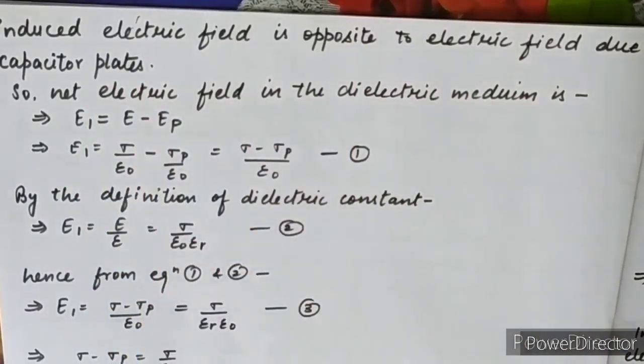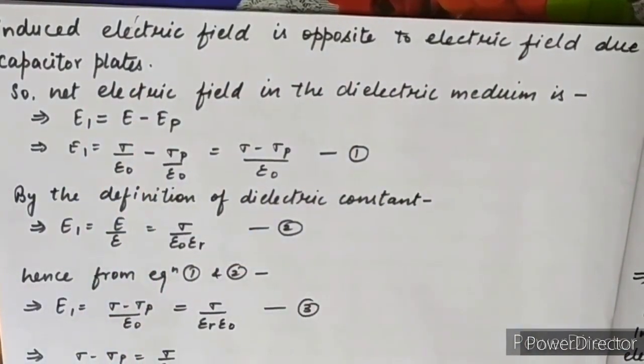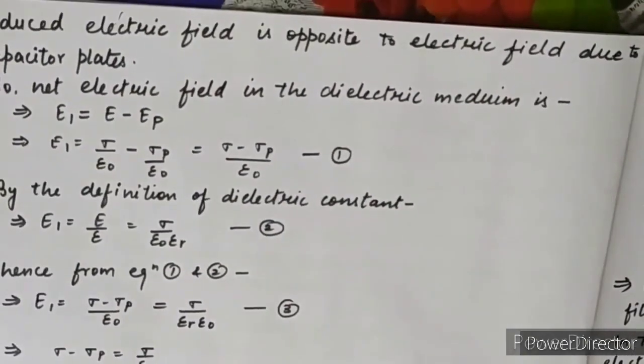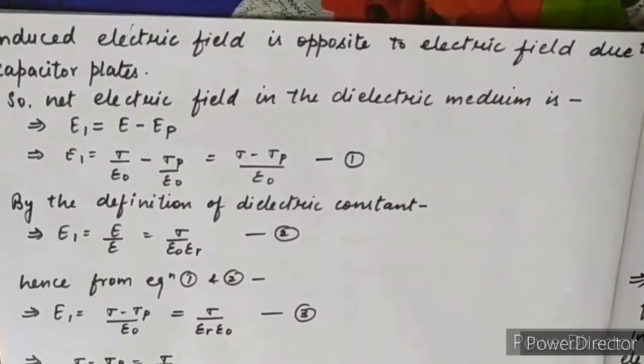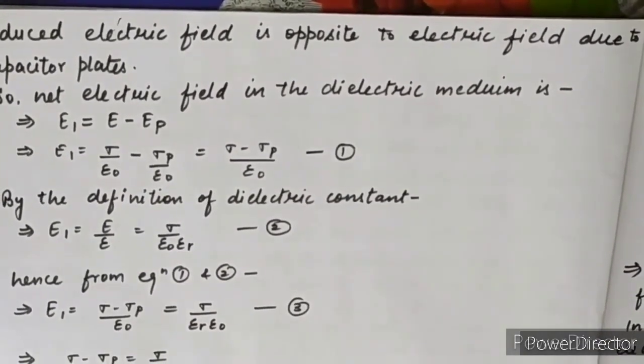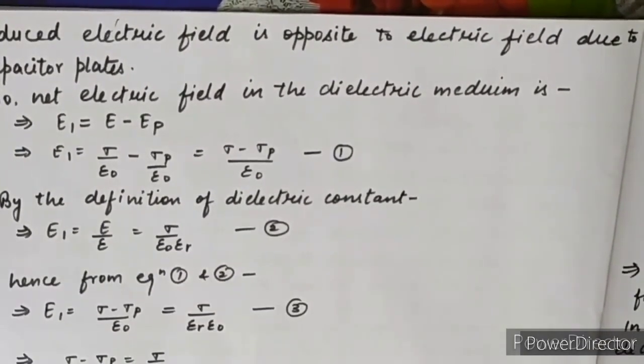So here we have two electric fields: one due to the plates of the capacitor, and another due to the dielectric medium because of the polarization.